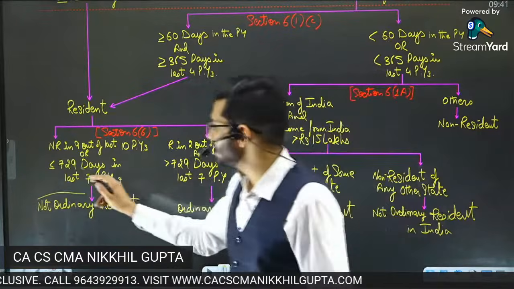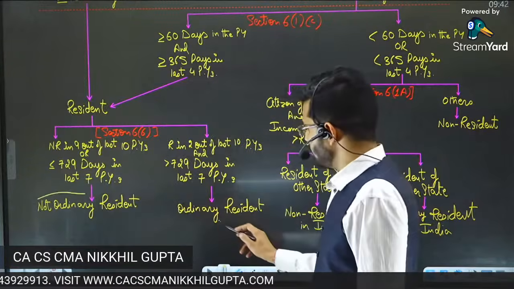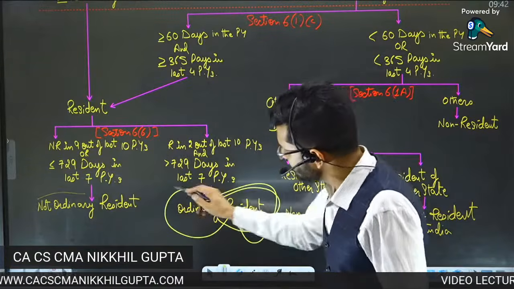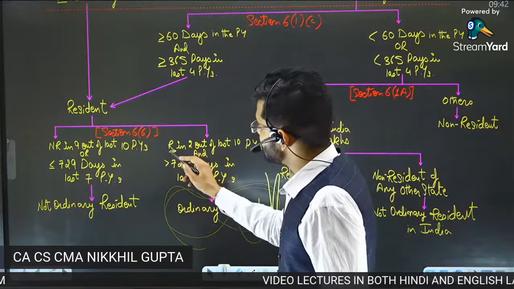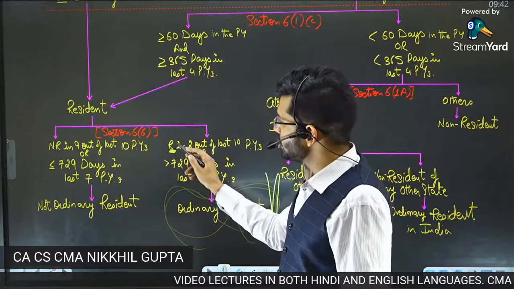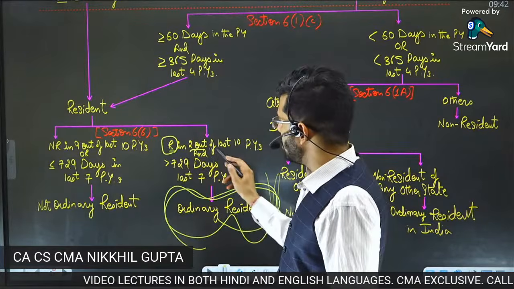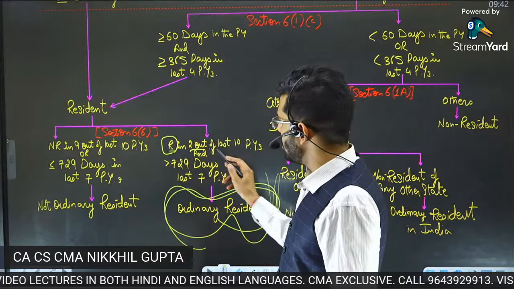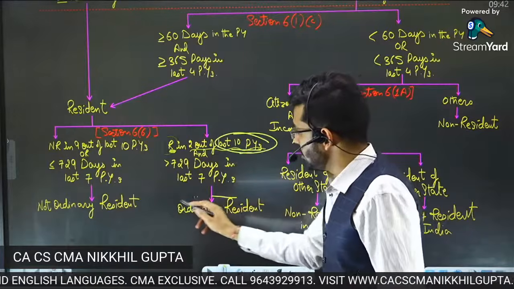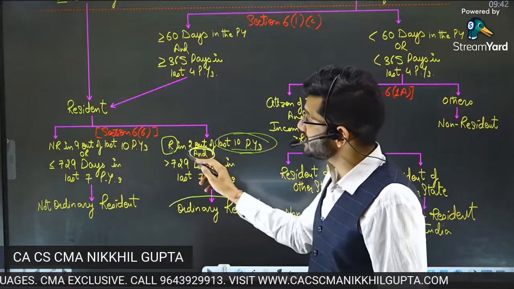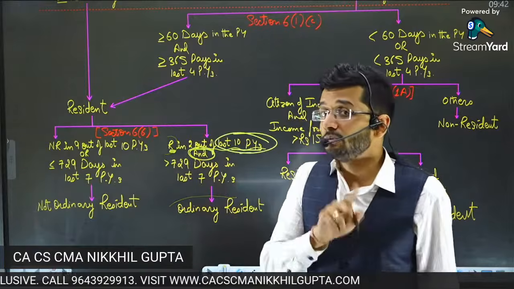Now, what are the conditions? Let us understand the conditions, guys. If you become an ordinary resident, what is the condition of being an ordinary resident? If you want to become an ordinary resident, then you should be resident. R means resident. You should be resident in 2 out of last 10 previous years. And guys, the condition is and both of them are to be cumulatively satisfied.